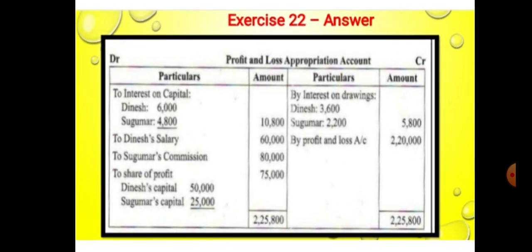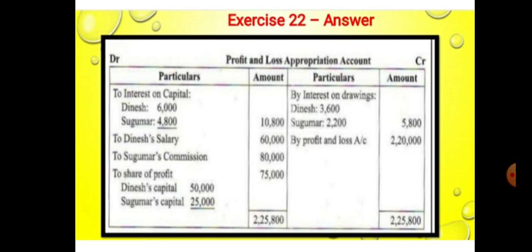Following the same procedure of the profit and loss appropriation account format, only 2 transactions will be recorded on the credit side: by profit and loss account 2,20,000, then by interest on drawings, Dinesh 3,600 and Sukumar 2,200. So a total of 5,800 will be recorded on the credit side of the profit and loss appropriation account. Then come to the debit side.